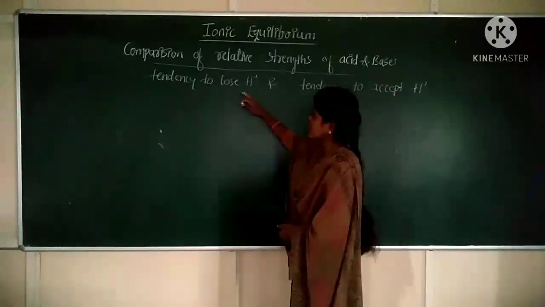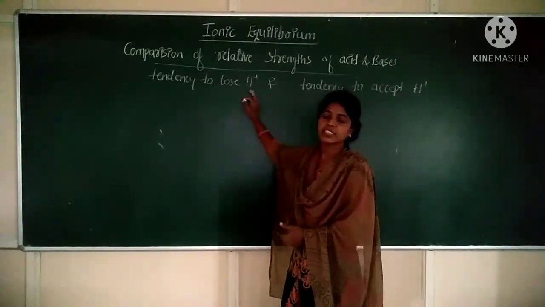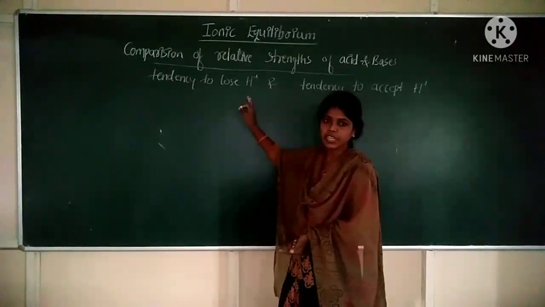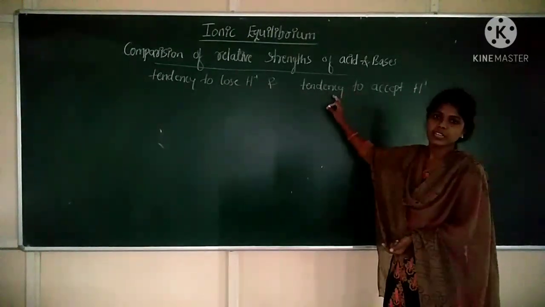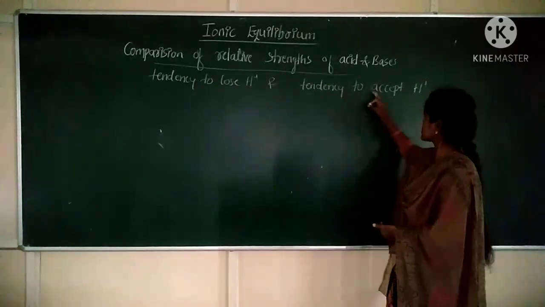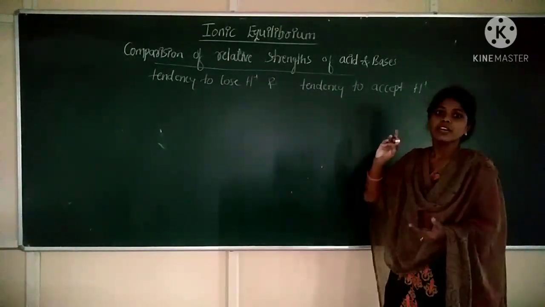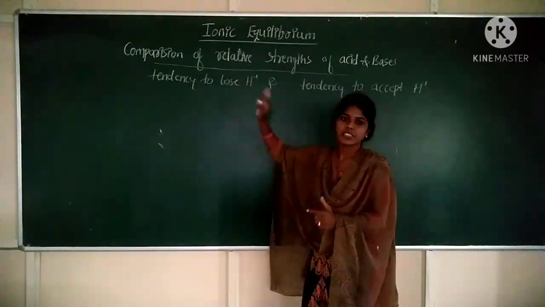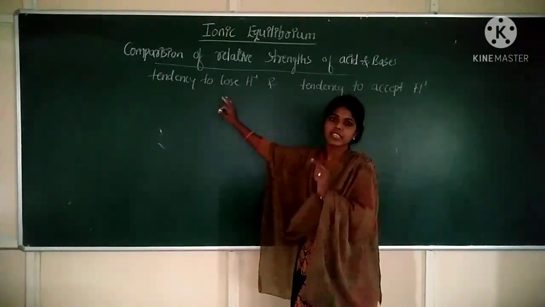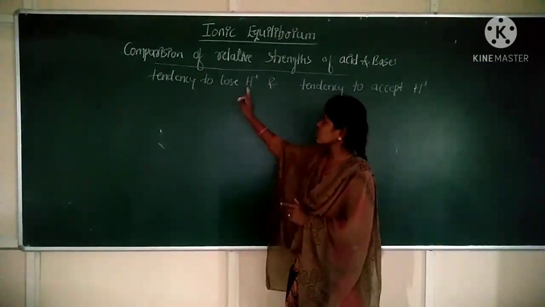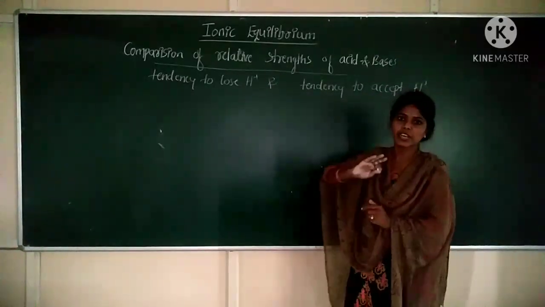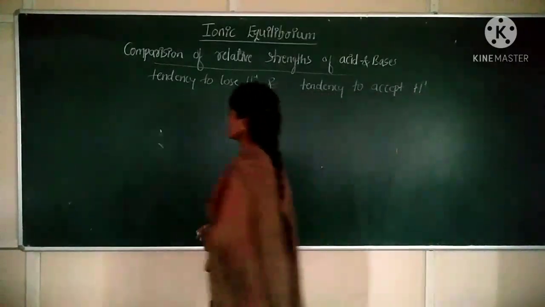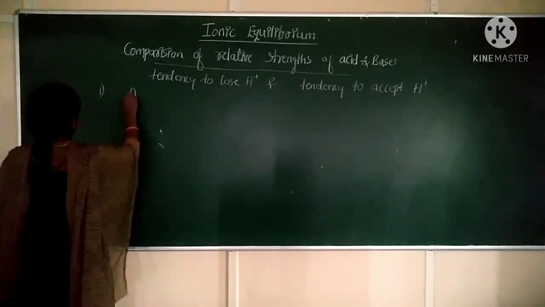So the strength of acids is compared depending on the tendency to lose H plus ion, and bases are compared on the basis of the tendency to accept a proton. According to Bronsted-Lowry theory, strength of acids is compared by the tendency to lose H plus ion, and strength of bases by the tendency to accept the proton. Clear?